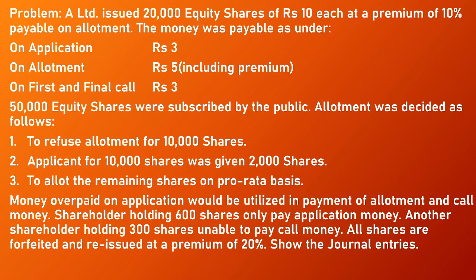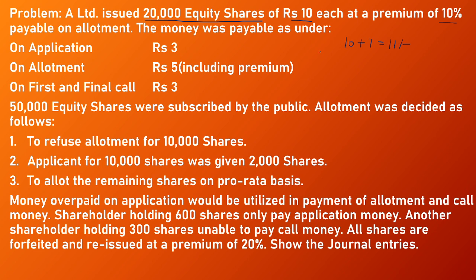First, we will understand the example. A Limited issued 20,000 equity shares of rupees 10 each at a premium of 10%. So the issue price is 10 plus 10% premium, that is rupee 1. So the issue price per share is rupees 11.